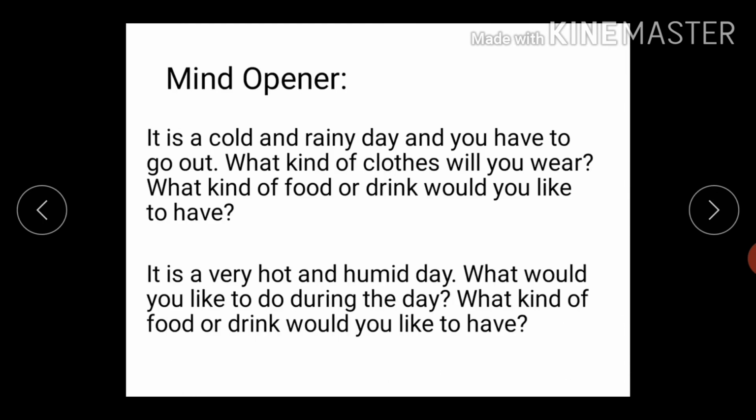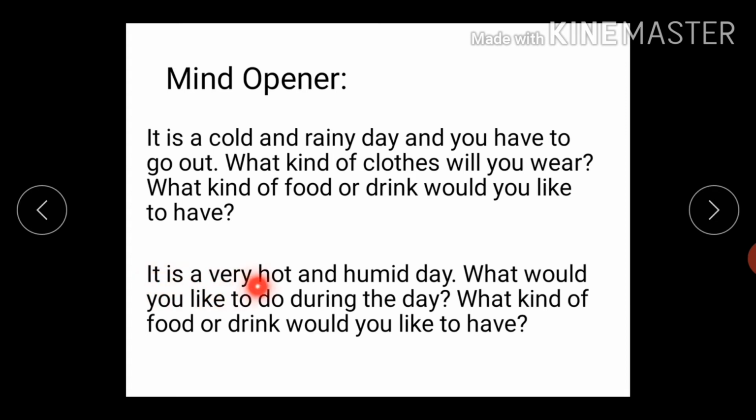Mind opener. It is a cold and rainy day, and you have to go out. What kind of clothes will you wear? So, students, you will be wearing sweaters, jackets, shawls if it is cold, and you will be wearing a raincoat or carrying an umbrella if it is raining. And what kind of food or drink would you like to have? Obviously, something hot like Manchurian or some hot drinks like tea, coffee, hot chocolates, and so on.